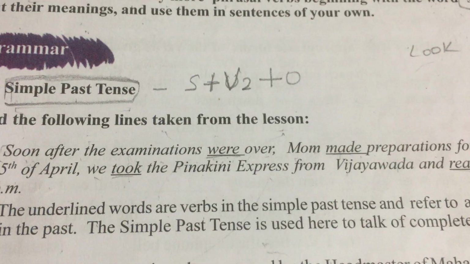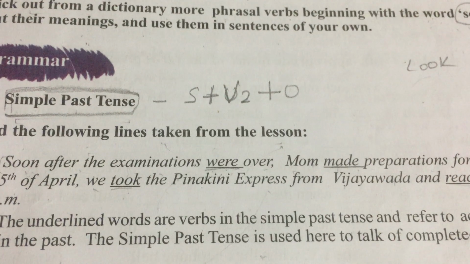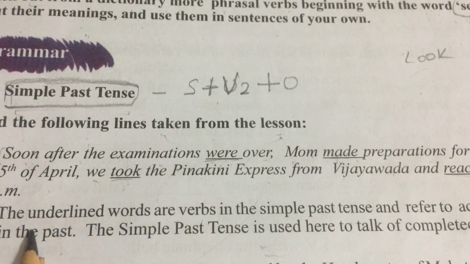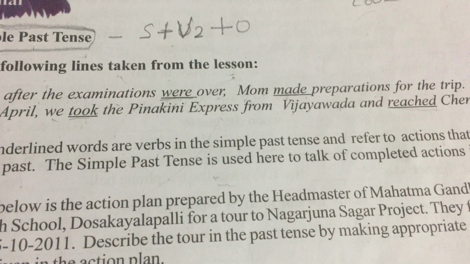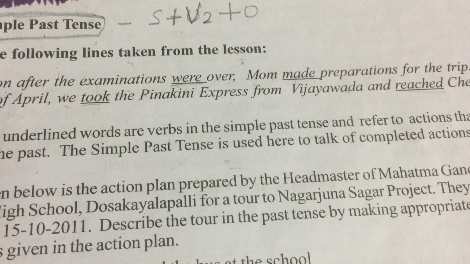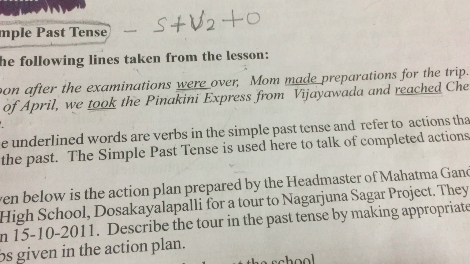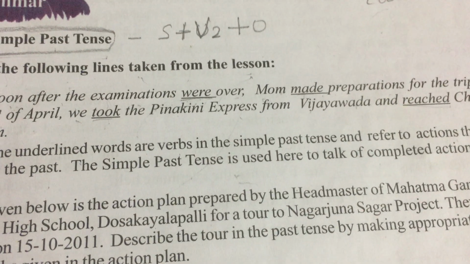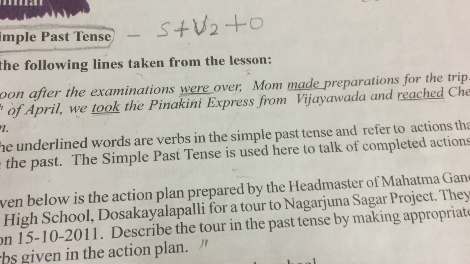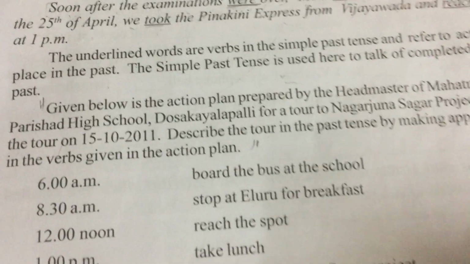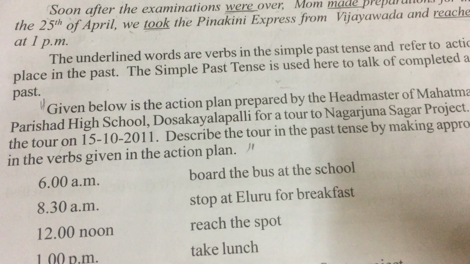So here if you see, were over means were already completed. Made means she already prepared. Make, made, right? So the simple past tense is used here to talk of completed actions in the past. So here we have a few examples that are taken from the same lesson, or from a certain passage. There is a small passage that is given here, so we can see what they talk about. I mean, there are certain situations in this passage that talk about completed actions.